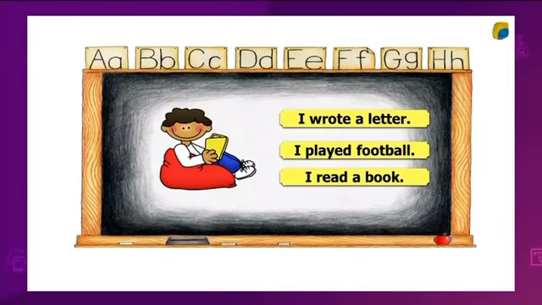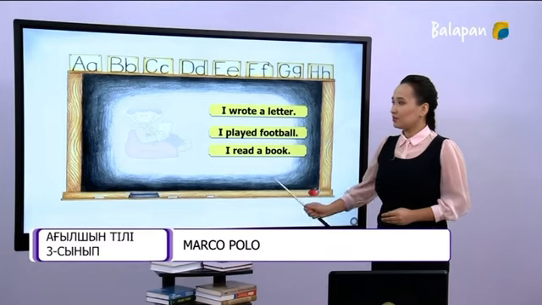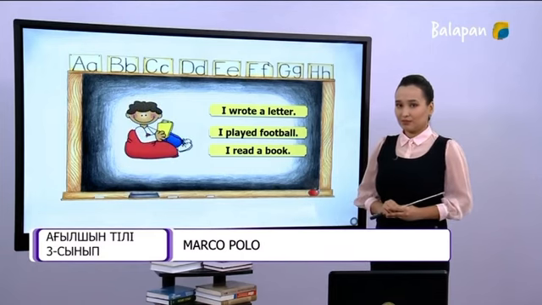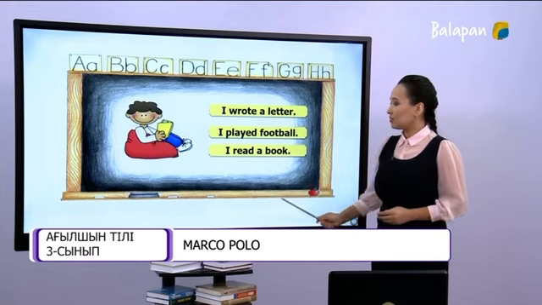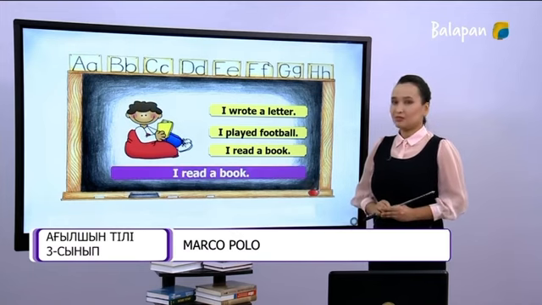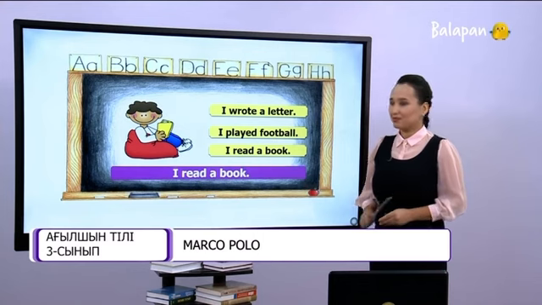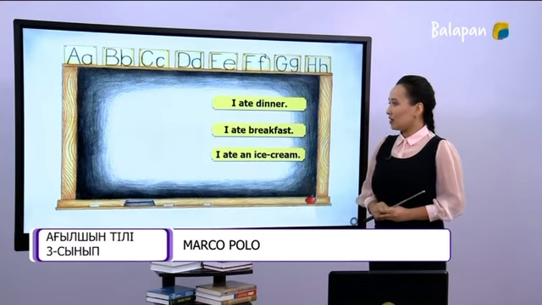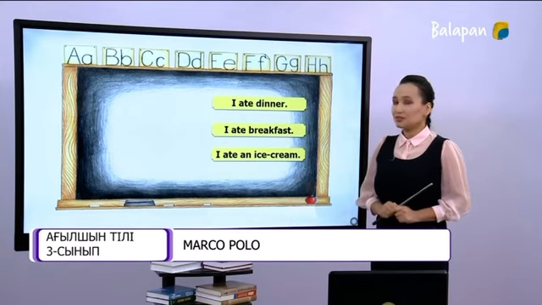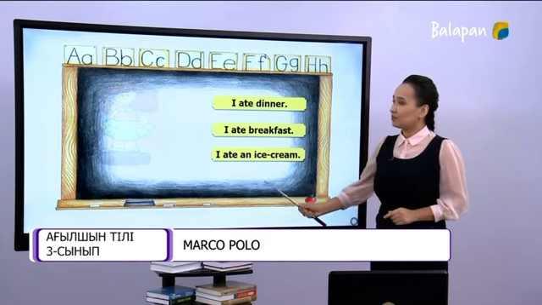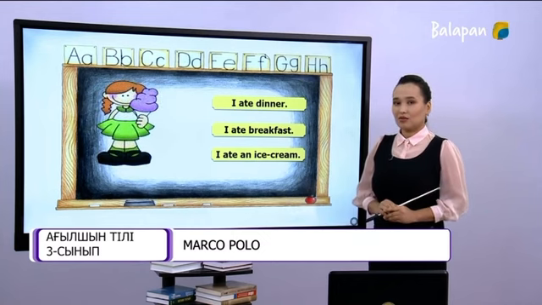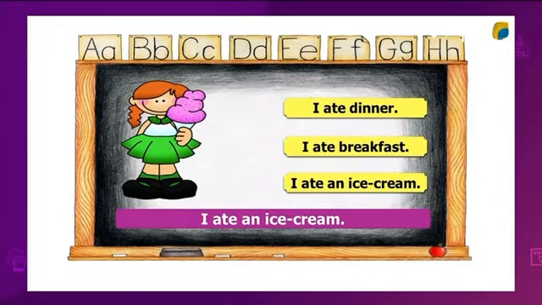I wrote a letter. I played football. I read a book. Do you see the picture? The correct answer is I read a book. That is right. I ate dinner. I ate breakfast. I ate an ice cream. Do you see the picture? The correct answer is I ate an ice cream.